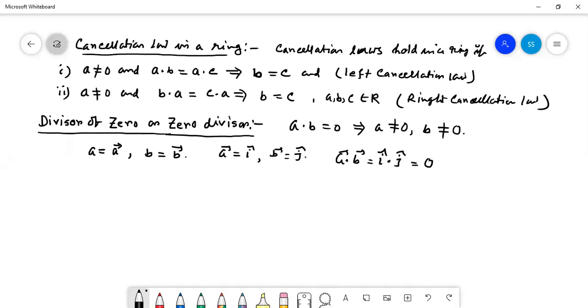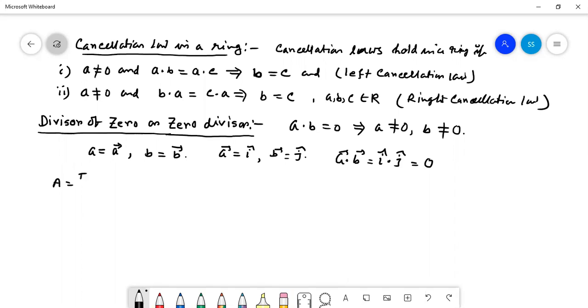What is the result? Zero, sir. 0, no? Yes, sir. a was a non-zero vector, b was a non-zero vector, but the product of them is equal to given 0. Then we can say that a is the left divisor of 0 and b is the right divisor of 0. A is the left divisor of 0, b is the right divisor of 0.